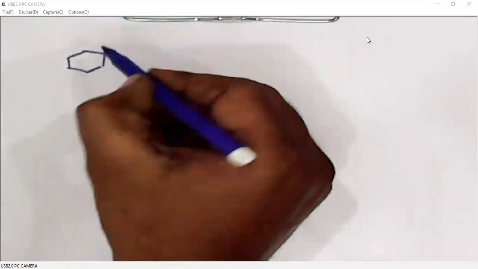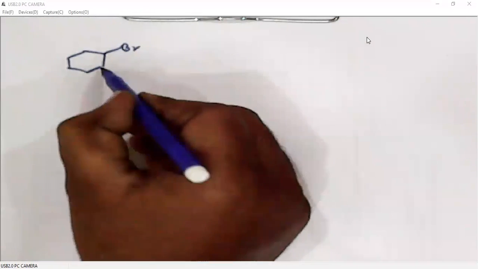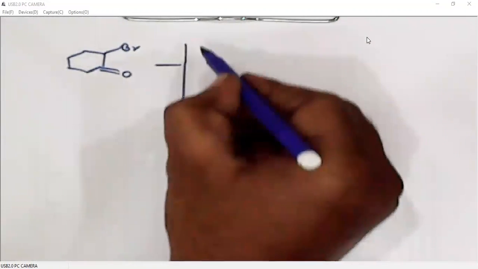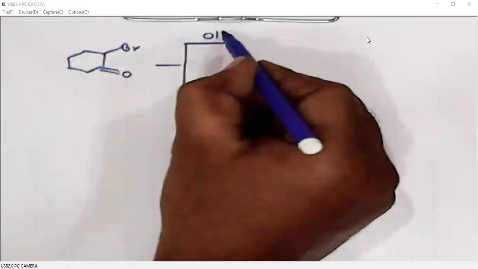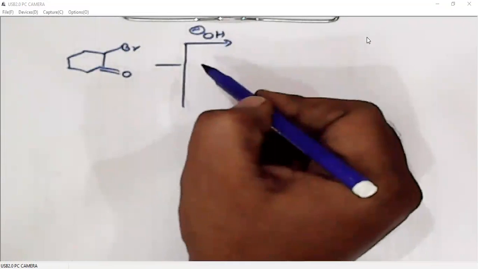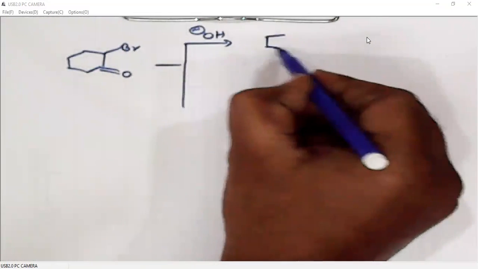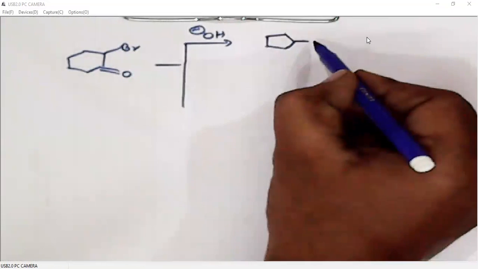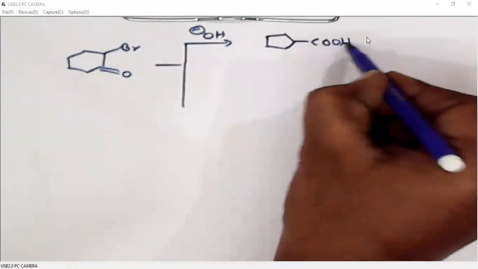The variations in Favorsky rearrangement are these. When we treat this alpha haloketone with a hydroxide base, if it is a cyclic system, we will have ring contraction and a carboxylic acid.